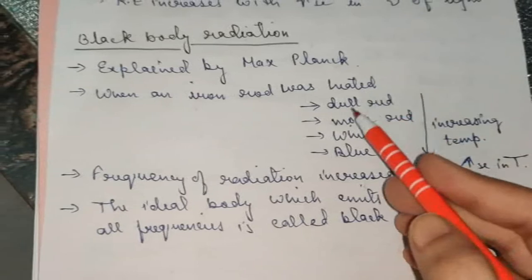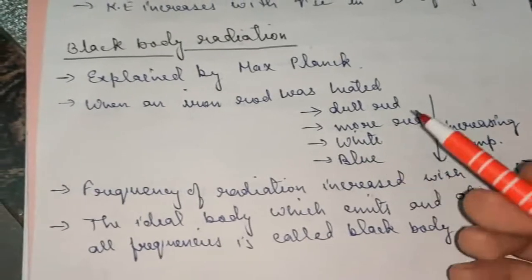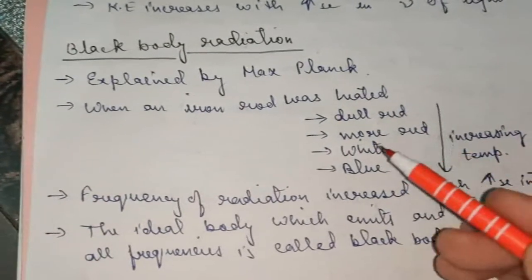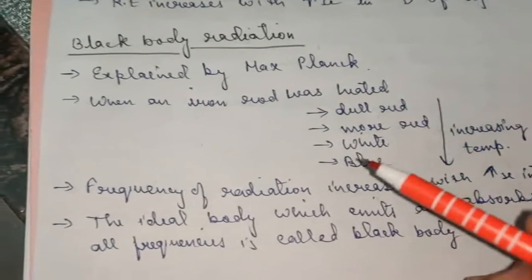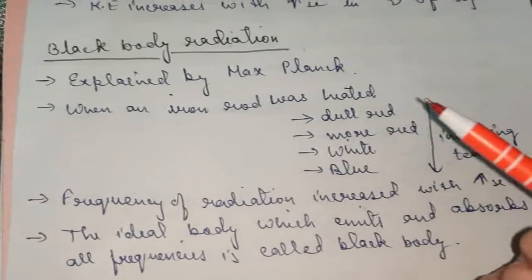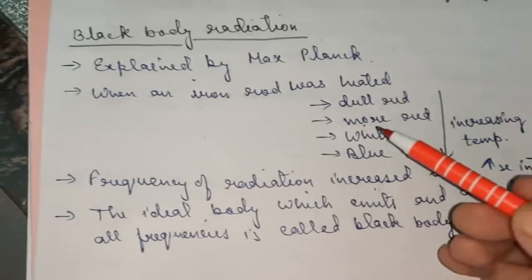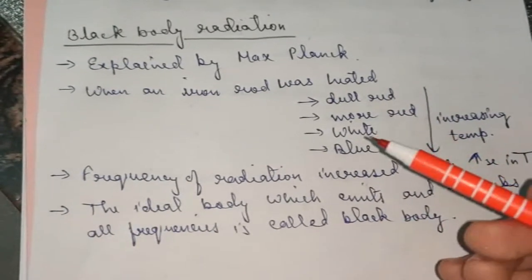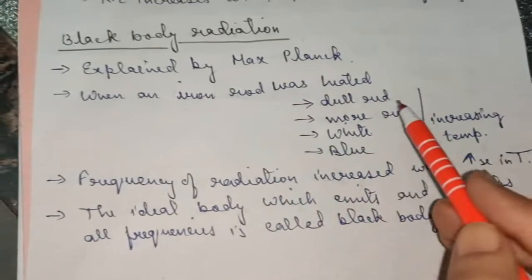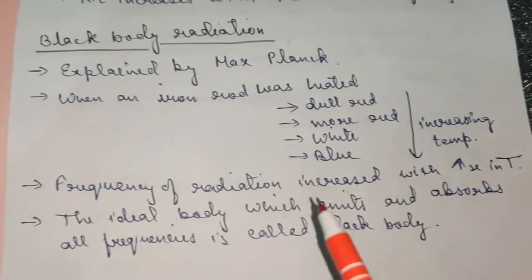So this was quite unpredictable observation, because everyone must be thinking that when you heat an iron rod, it will turn red and then more red and then deep red like this. But the observation was very much different from the expectation.